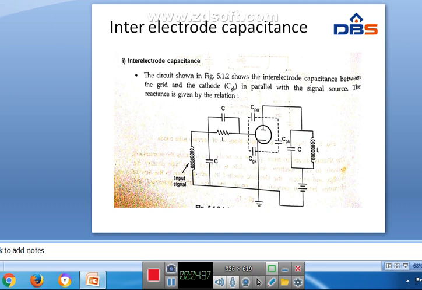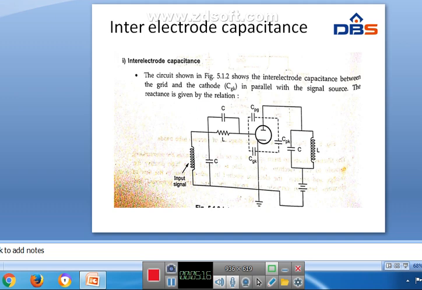If the inter-electrode capacitance decreases, the reactance increases. If the frequency of the input signal increases, the effective grid to cathode impedance of the tube decreases because of a decrease in the reactance of the inter-electrode capacitance.